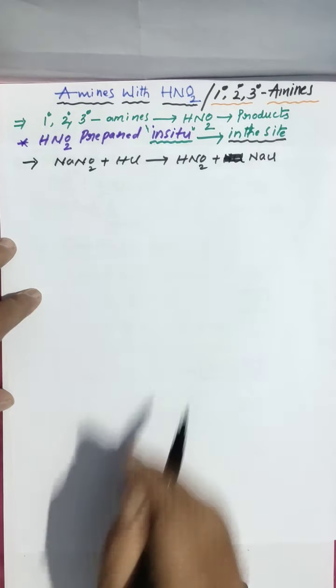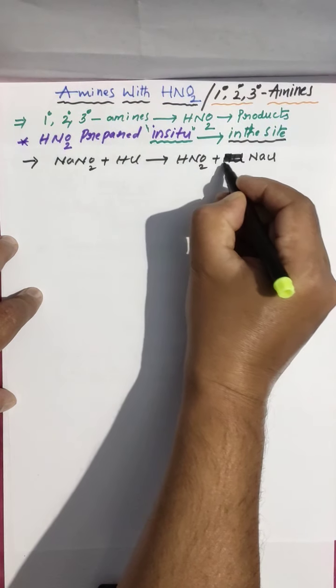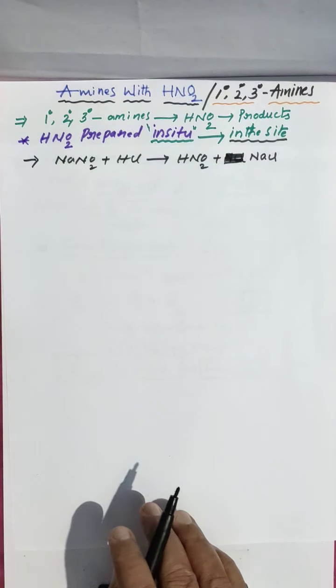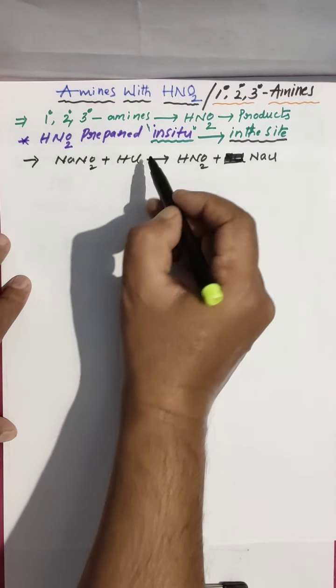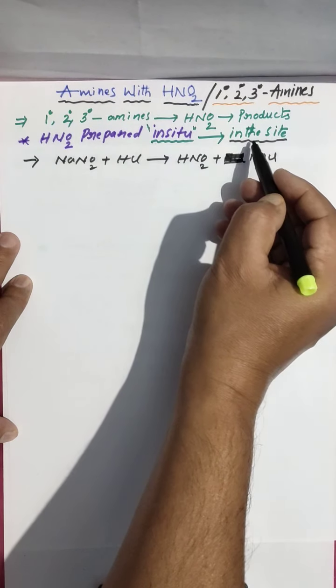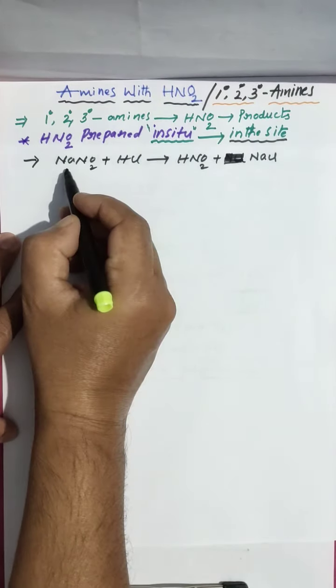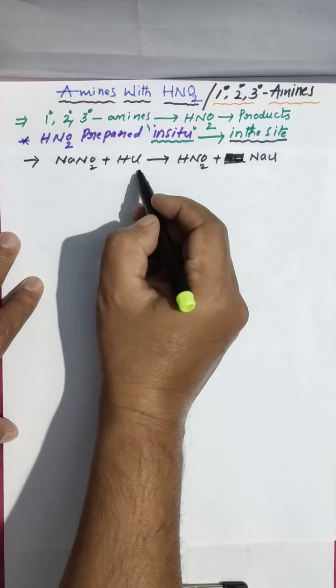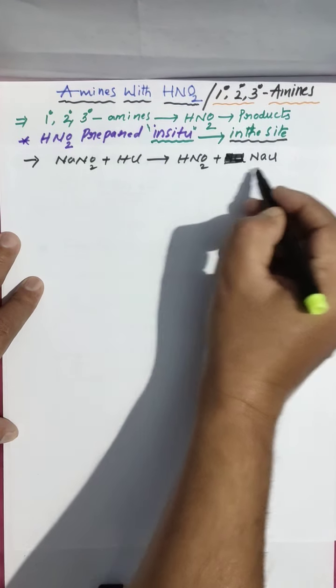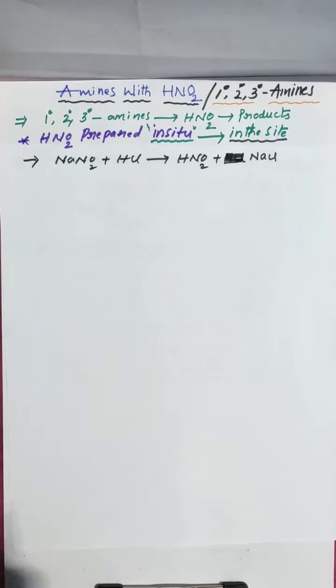We are not taking nitrous acid directly; we prepare it in situ, at that position, with the help of sodium nitrite and hydrochloric acid, giving HNO2 and NaCl as byproduct.